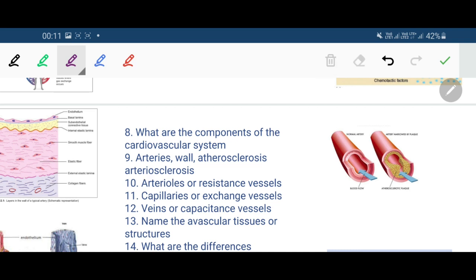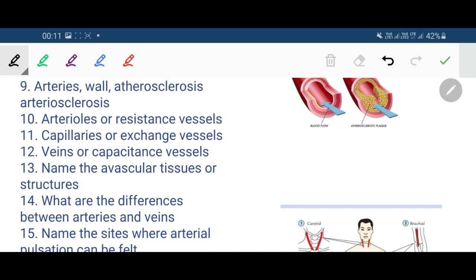Now the important thing is that there are several more points regarding the arteries that need to be discussed. First of all, the blood supply of the large arteries. What about the blood supply of large arteries?